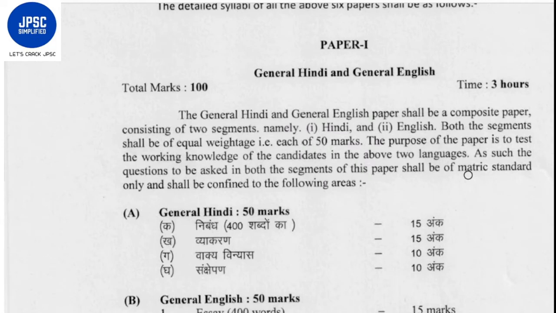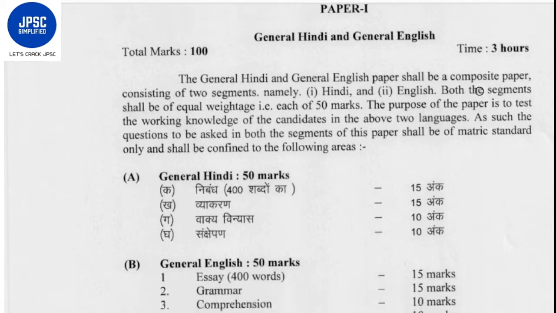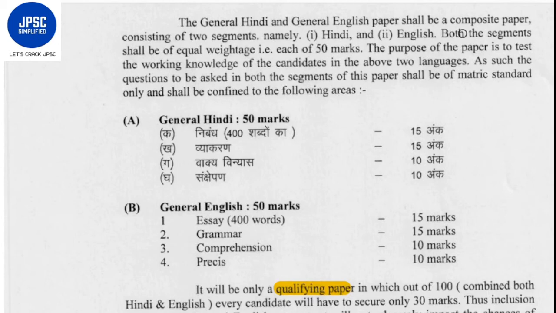So, my dear friends, let's start with paper 1. It is general Hindi and English. Total marks is 100. Time allotted is 3 hours. So there will be two segments of equal weightage, each of 50 marks. See, the first one is general Hindi, 50 marks.